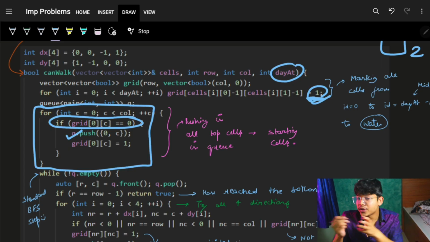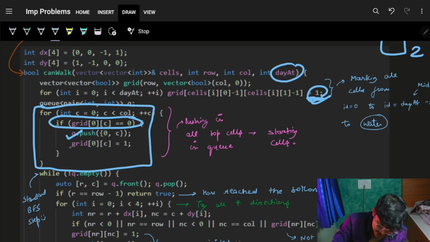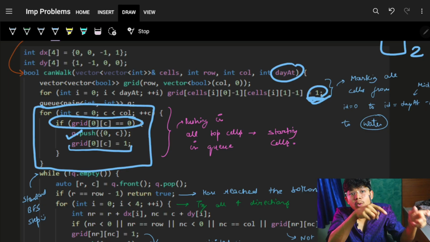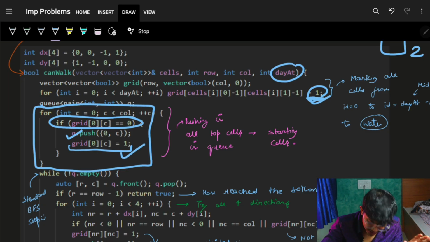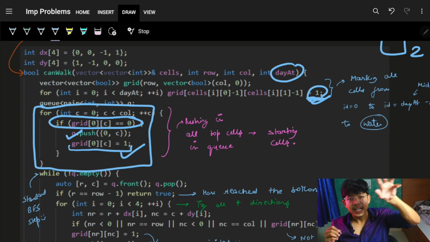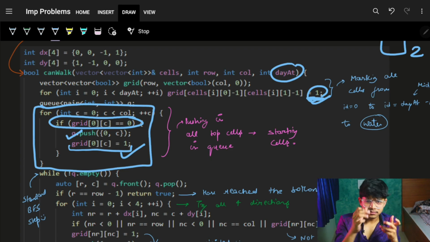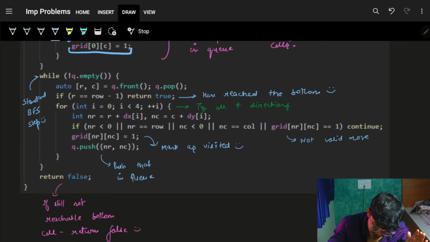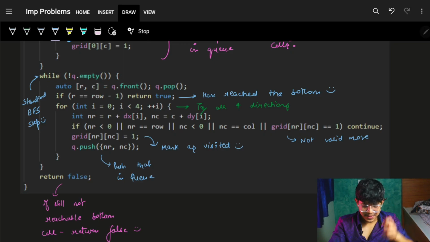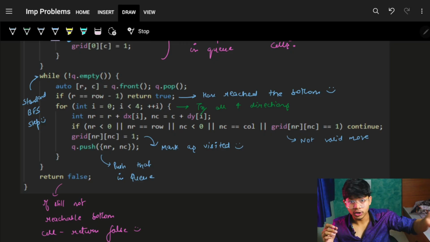Now, either you can take another visited array, or you can simply modify your grid back to a water, which means I can't visit this cell. So I simply modify my grid by placing a water, saying it is visited and you can't visit that cell. Now, as soon as your starting cells are done, you can start the standard BFS: while the queue is not empty.